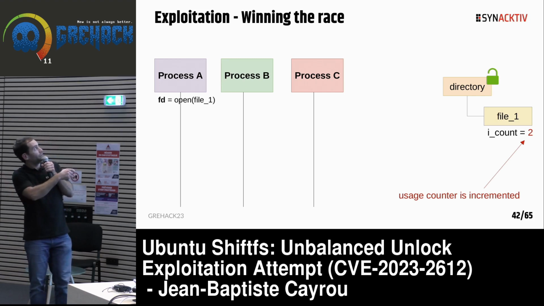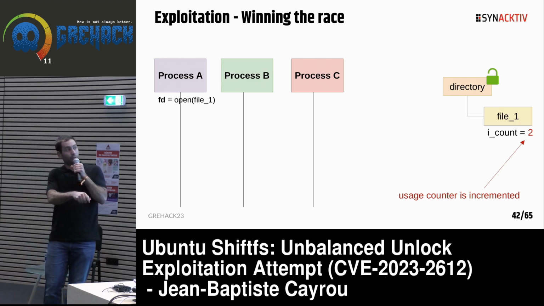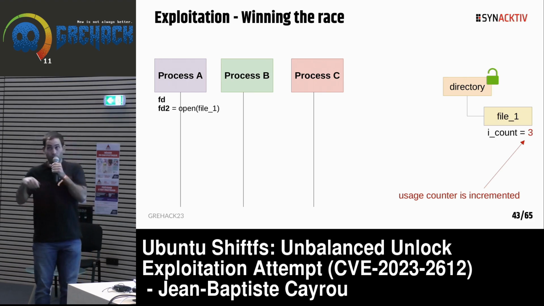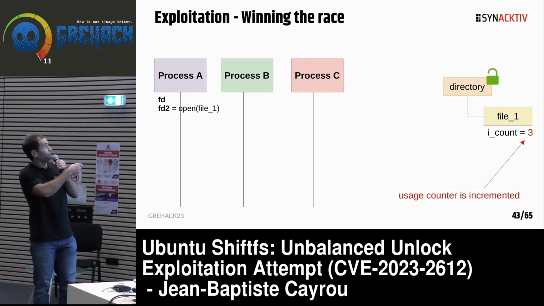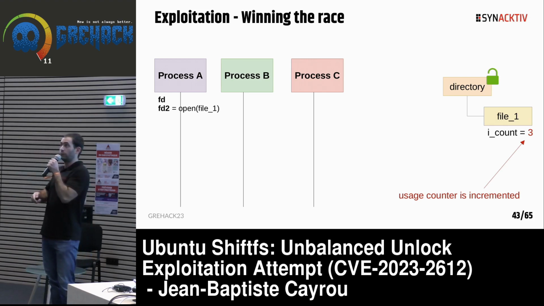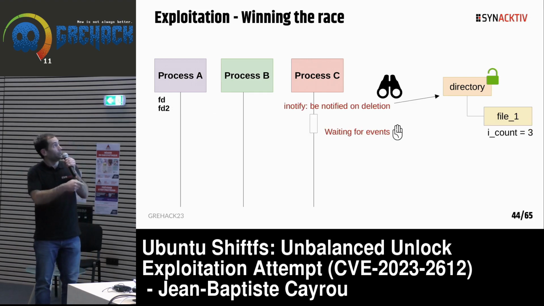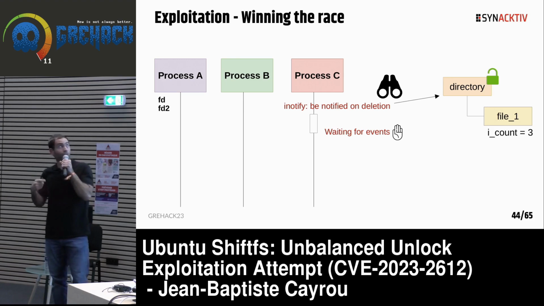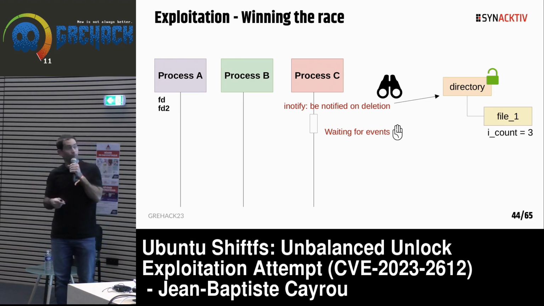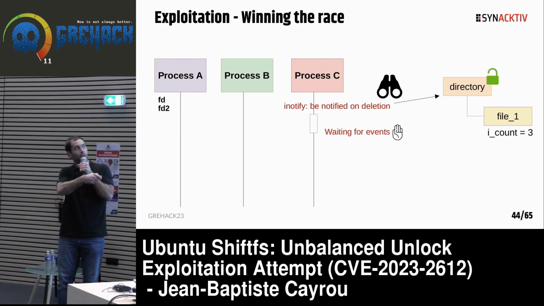So we get an FD, and during the open, the usage counter is incremented, so now the value is 2. And we do that again, FD2. Now icount equals 3. Then we use process C to register inotify to be notified on deletion. And at this step, process C is waiting for events.